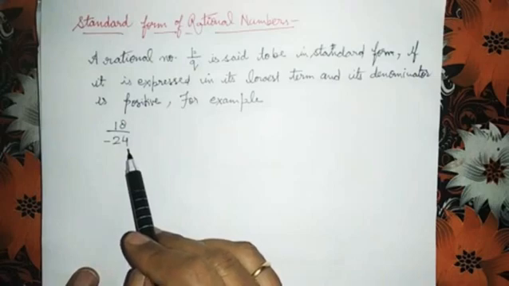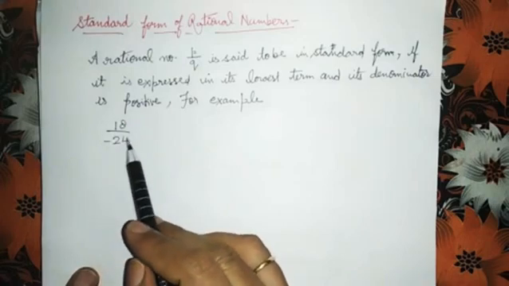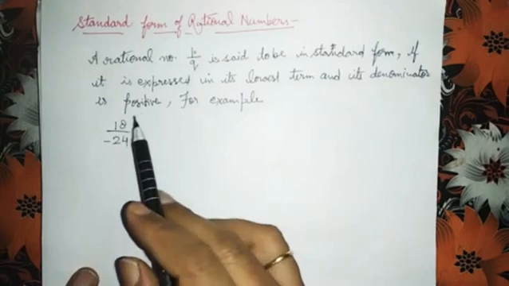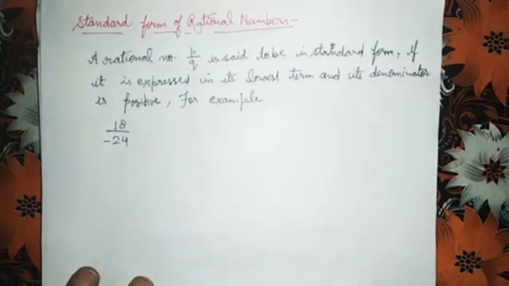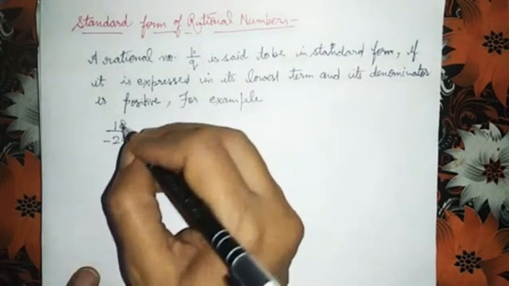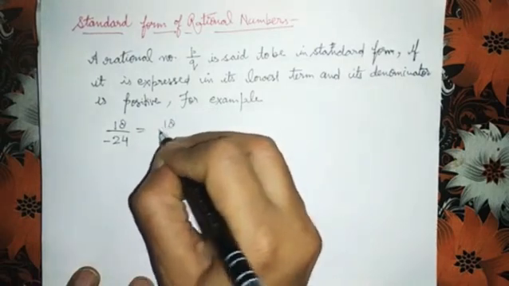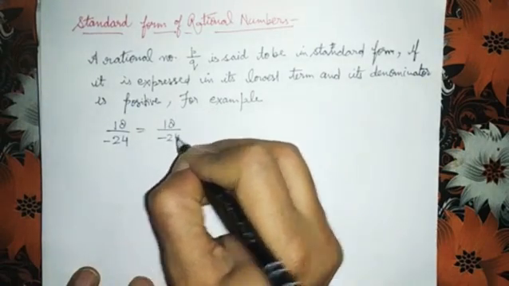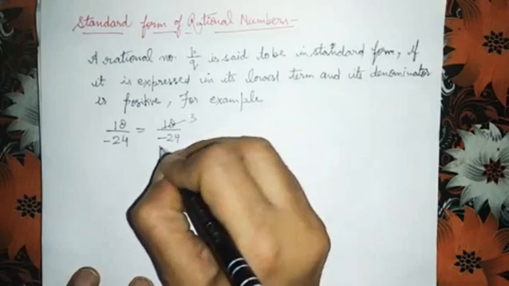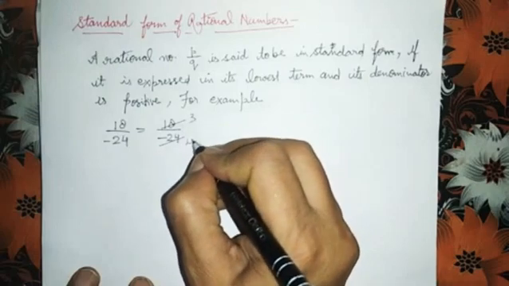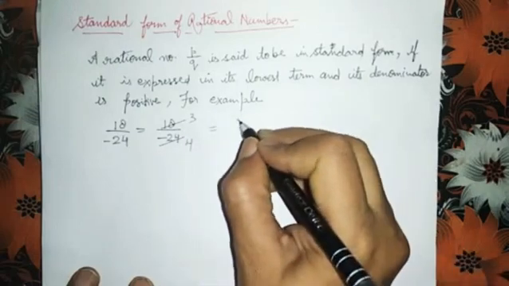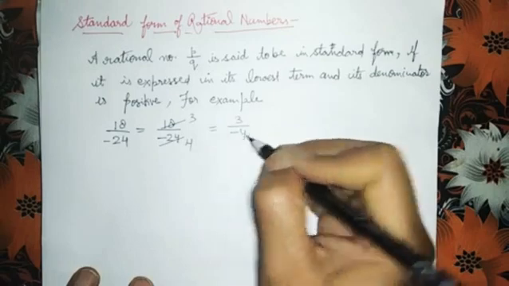Okay. First thing, you can reduce it. If you are reducing it here, then what will you get? We will get 6 3s are 18, 6 4s are 24. We are getting here 3 upon minus 4.